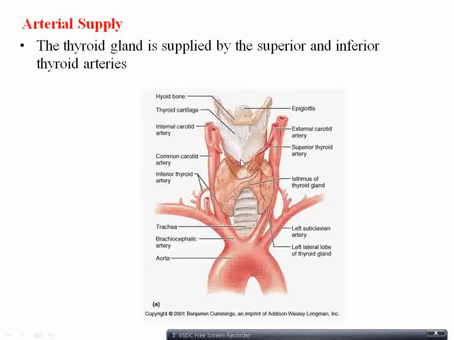So the blood supply, first one is the arterial supply, supplied by the superior thyroid artery and the inferior thyroid artery. The superior thyroid artery is a branch of the external carotid artery, supplying the gland on the upper aspect. The inferior thyroid artery is a branch from the subclavian artery, and supplies the lower aspect of the gland. Both of these arteries unite.